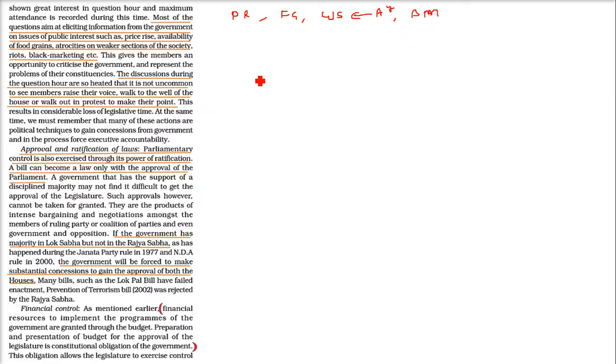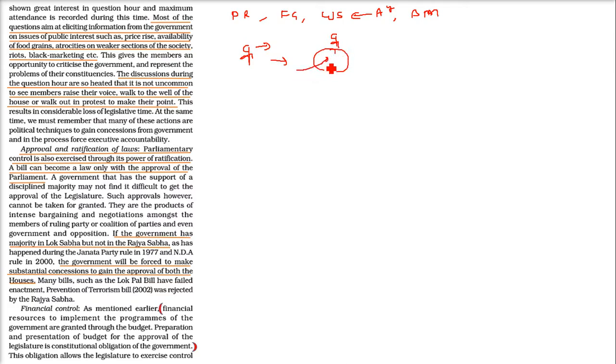If you see the live telecast of Lok Sabha TV and Rajya Sabha TV, you will see various MPs raising their voices, having heated conversations, even walking out. They go up to the well, where the speaker is sitting.